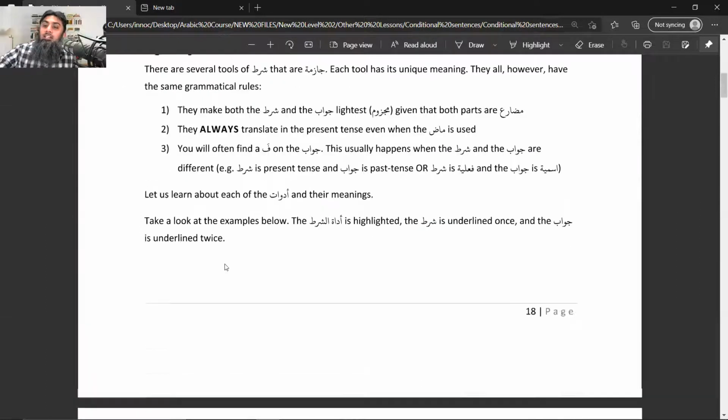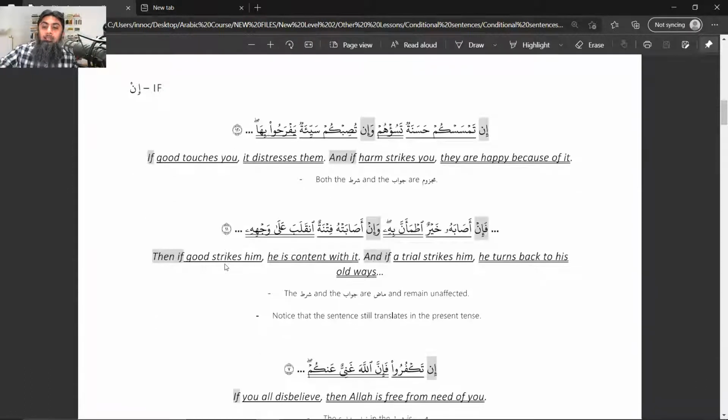Okay, let's, inshallah, move on to our next page, page number 2 of this file. Now we are starting the study of which one? Those adwatu shart which make mudare majzoom, right? Now let's see the example.